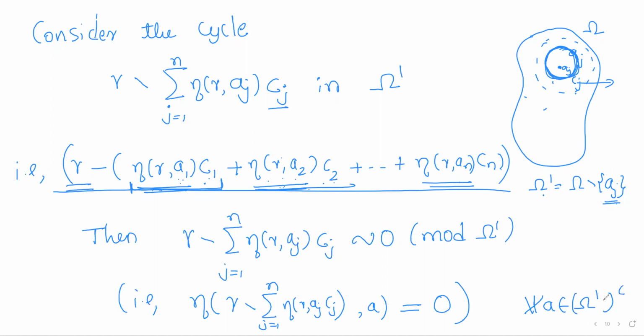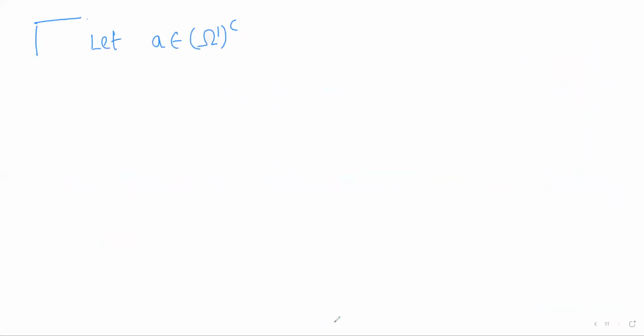In fact, let A be any point of omega dash complement. So for any point A in omega dash complement, the index of that point is 0 with respect to this cycle, right? So let A belong to the complement of omega dash. A is in the complement of omega dash means A will not be in omega dash.